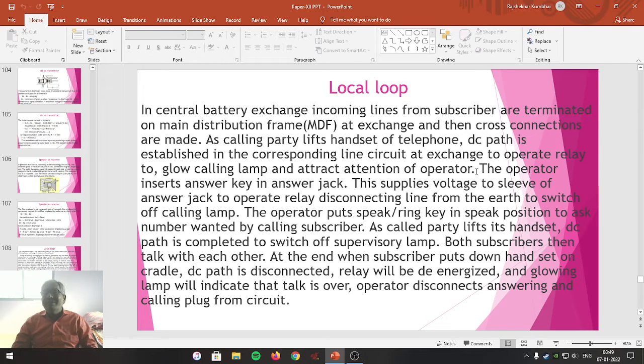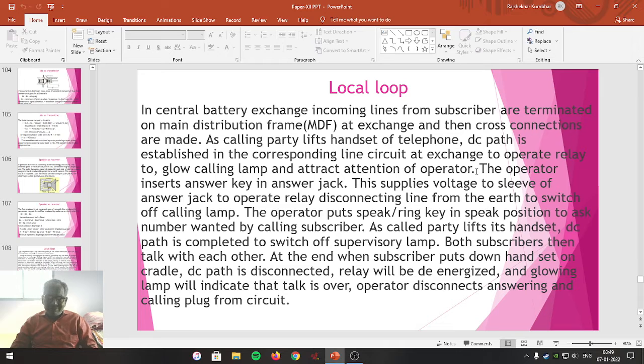As a result, the relay connected to that particular handset in the telephone exchange will be activated, and the lamp connected to that relay will start glowing, giving indication to the operator that someone wants to call.